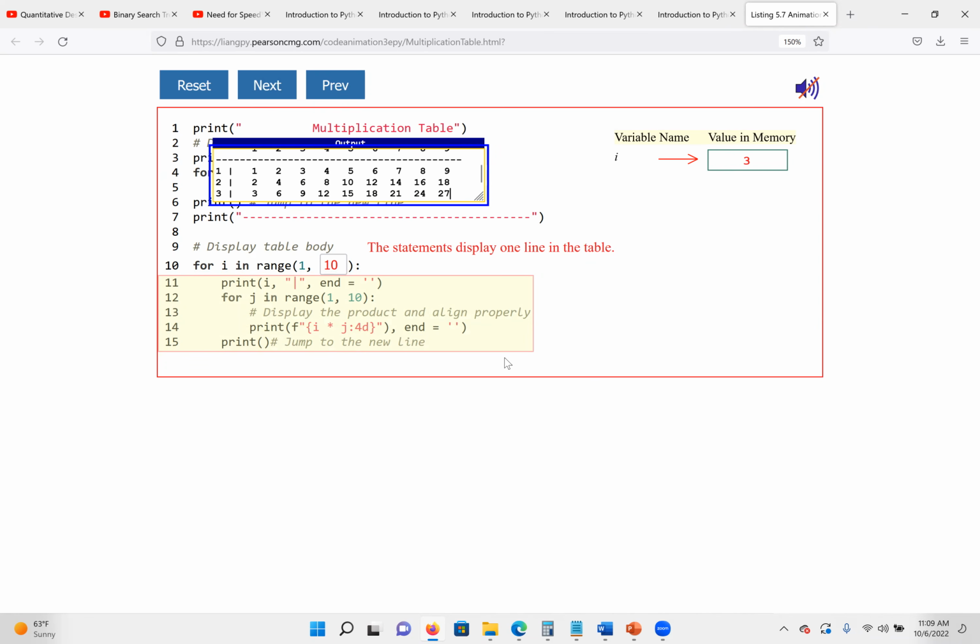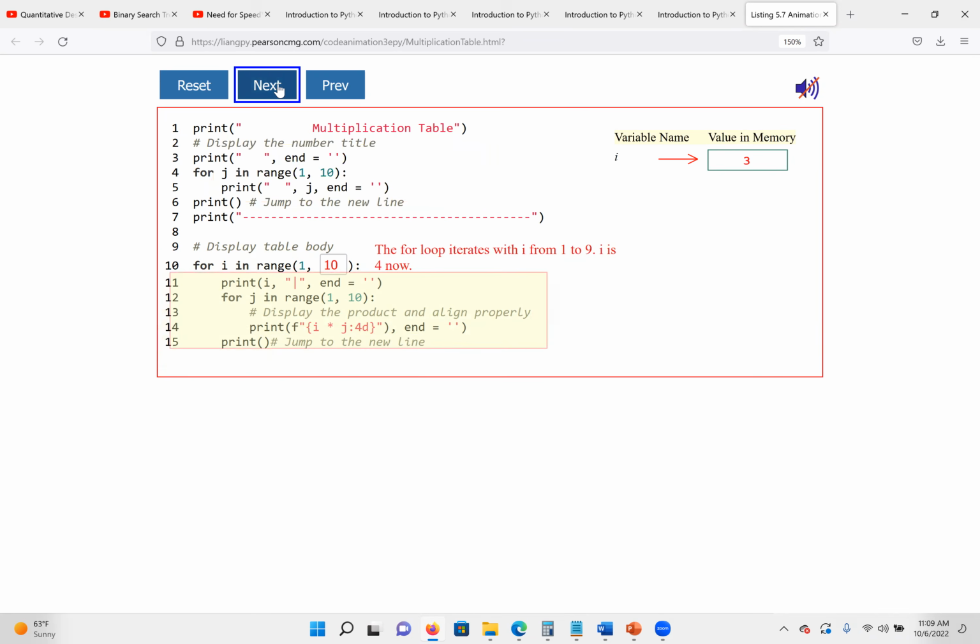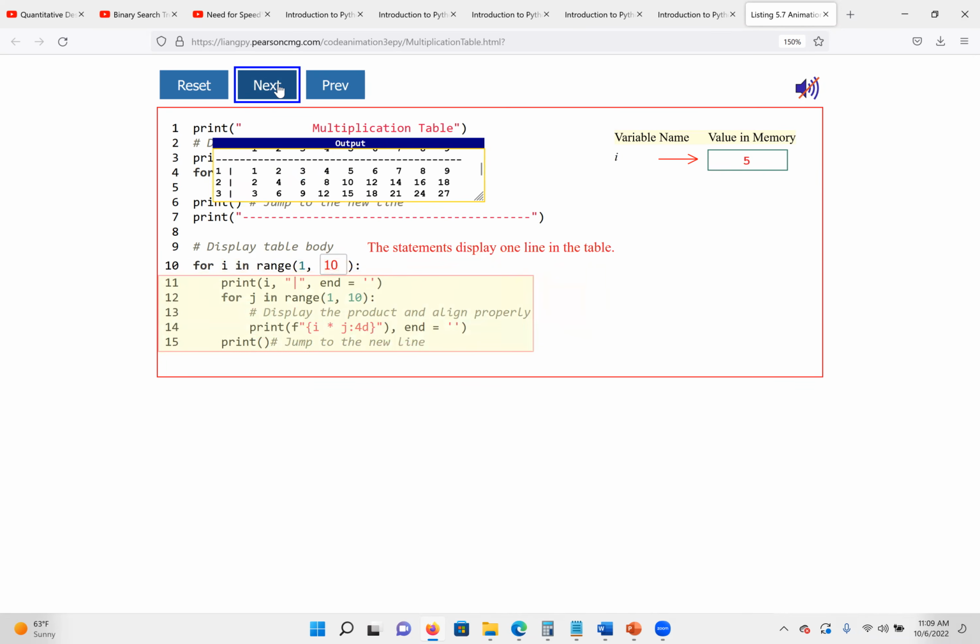3 times 9 is 27. And I don't want to repeat it because of time. The main thing, if we understand once, that's it. So we can keep doing it. Let me do this quick. You see the conditions remain the same until we reach 9. 9 will be good. Let's reach 9 and see. So 9 is okay. 9 times 1 is 9. 9 times 9 is 72, etc.